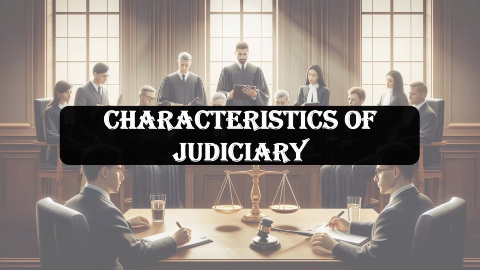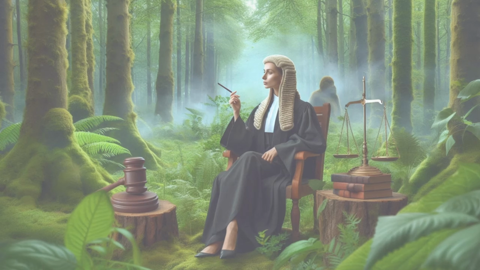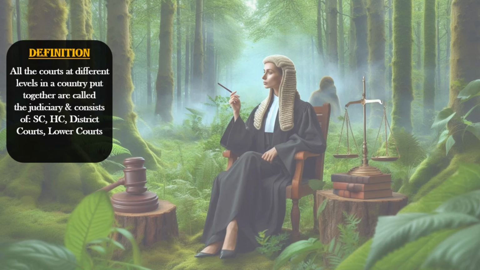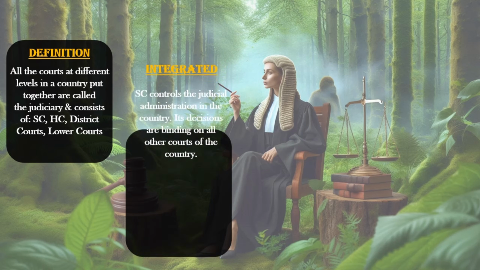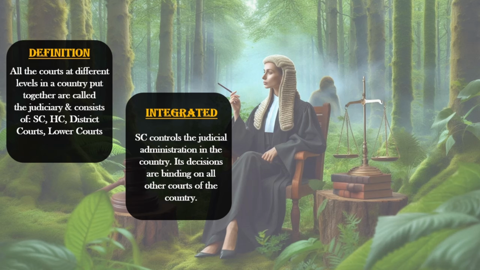Next, we will study characteristics of judiciary. The judiciary in India has unique characteristics. All the courts at different levels in a country put together are called the judiciary and consists of SC, HC, district courts, lower courts. The Indian judiciary is an integrated system, meaning SC controls the judicial administration in the country. Its decisions are binding on all other courts of the country.